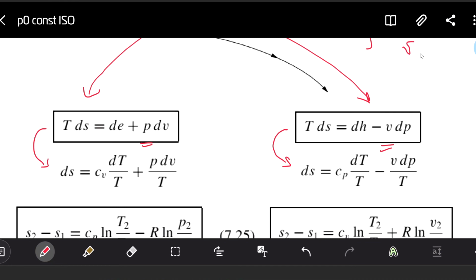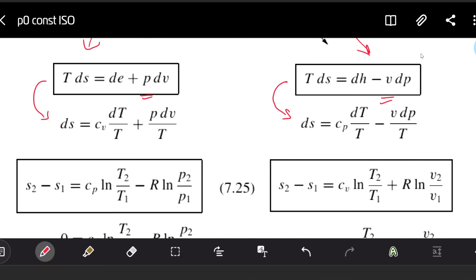I just compiled the list of equations in such a way that they go one after another, so it becomes clear how the transformations happen. And this is the equation in differential form, ds, written in one or the other form in terms of pressure and in terms of the specific volume.